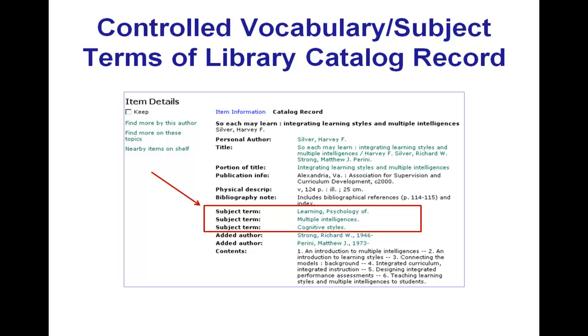So these are all other ways that this particular record about multiple intelligences has been classified. It could also be cognitive styles, psychology of learning, or just multiple intelligences. These are all subject descriptions of this record. As you can see, the ones in green print are all links. So if you were at this point to click on, say, the cognitive styles link, you would find all records that the library catalog contains that have been subject classified under cognitive styles.